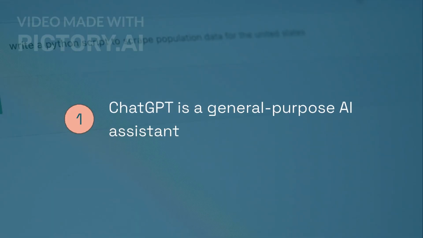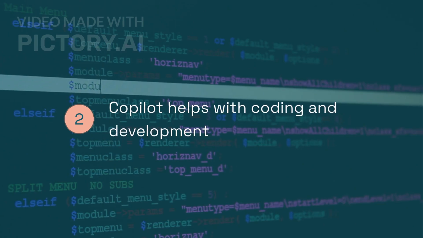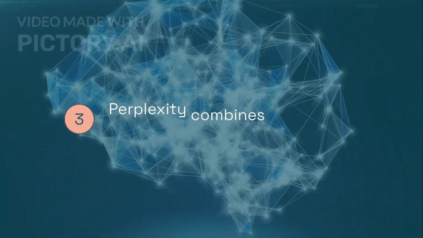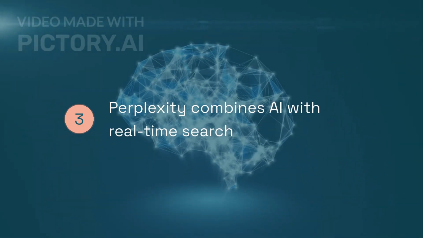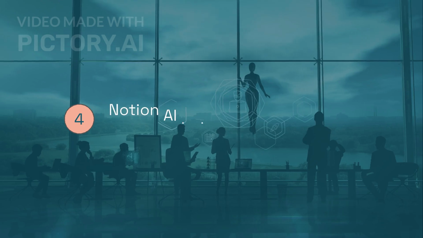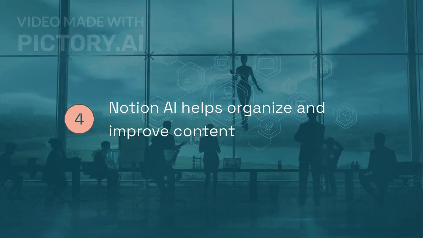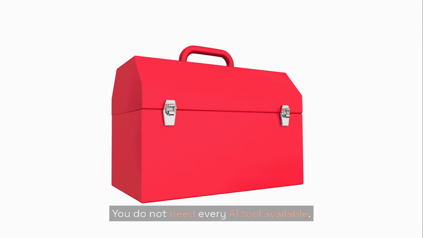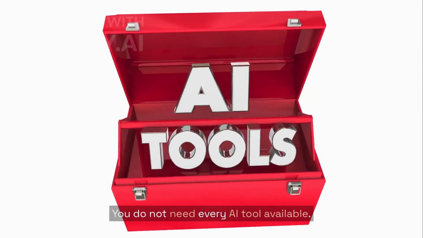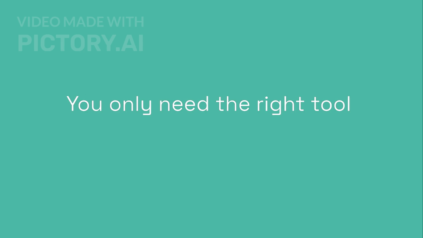ChatGPT is a general-purpose AI assistant. Copilot helps with coding and development. Perplexity combines AI with real-time search. Notion AI helps organize and improve your own content. You do not need every AI tool available. You only need the right tool for the right task.